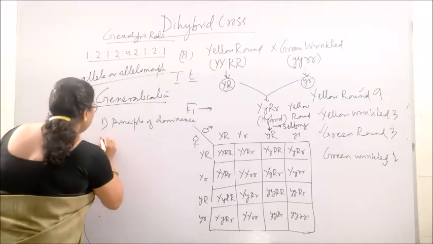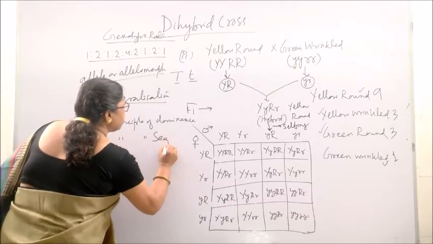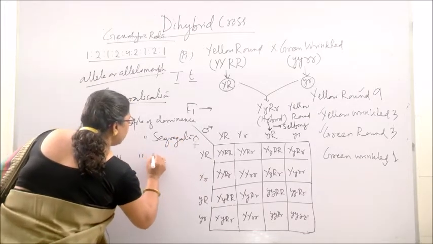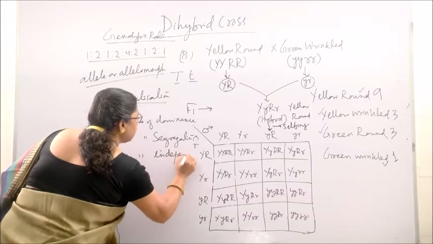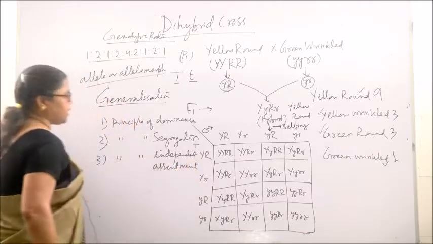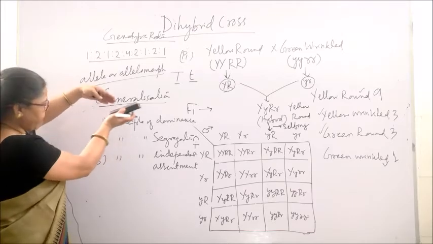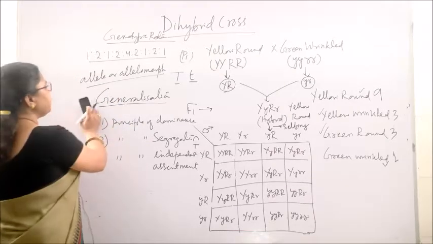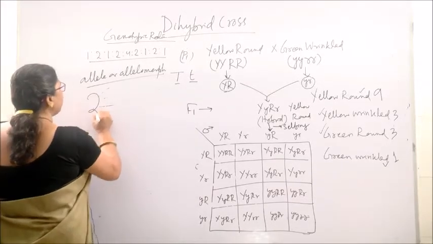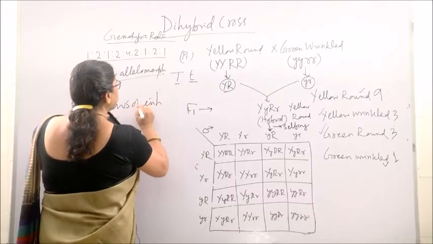Clear? And another principle is the principle of segregation. And another is the principle of independent assortment. These are the three generalizations made by Mendel, and the first two principles were merged, and later became known as the two laws of inheritance. So, what are the two laws of inheritance by Mendel? Two laws of inheritance.